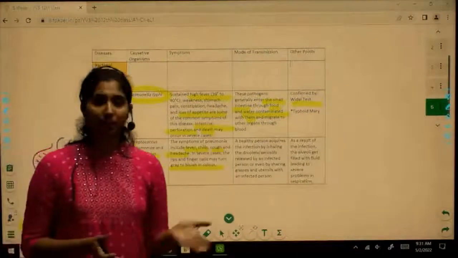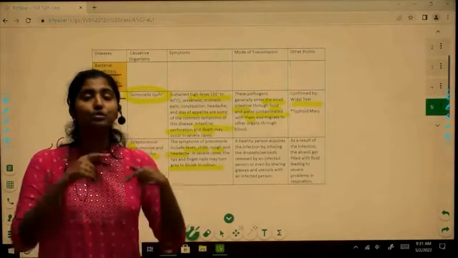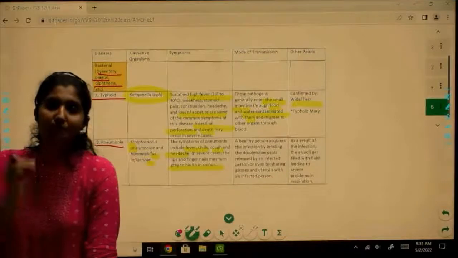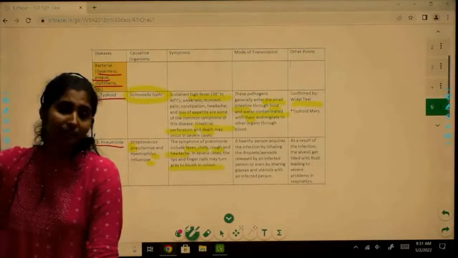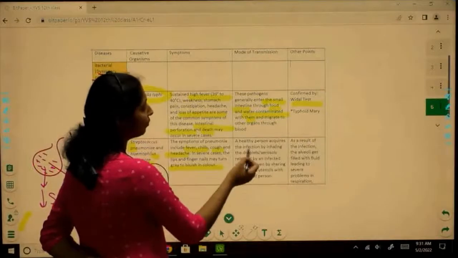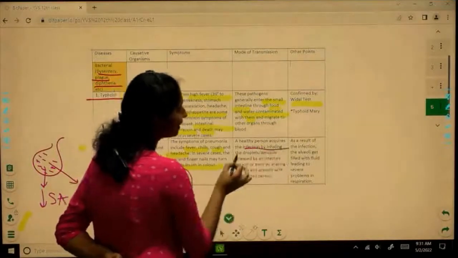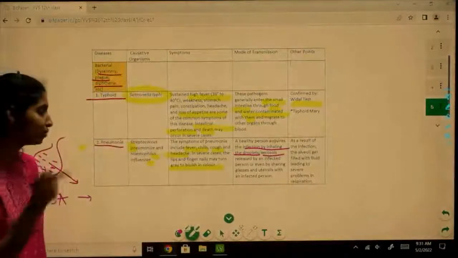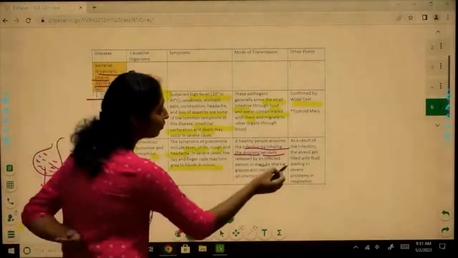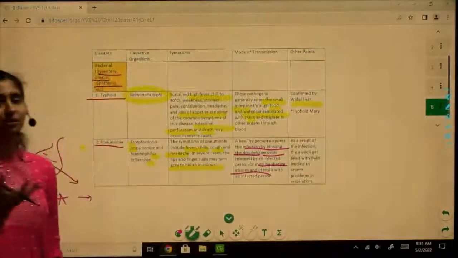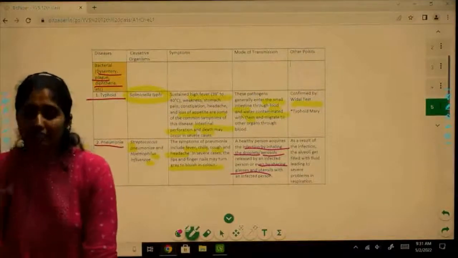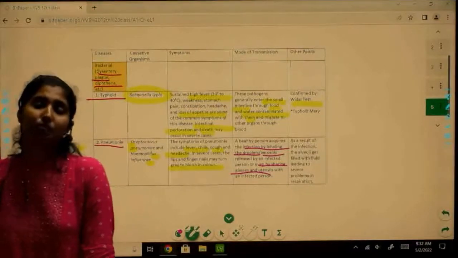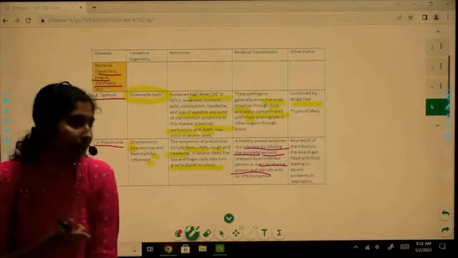So what is the mode of transmission? Here the mode of transmission is through aerosols. When an infected person sneezes, the aerosols that are emitted can be transmitted, right? A healthy person acquires the infection by inhaling the droplets or aerosols that are released by an infected individual, right? And even by sharing utensils and glasses from an infected person. So if an infected person sneezes, and there are certain utensils out there and these are used by a healthy individual, that can also lead to transmission of the disease.